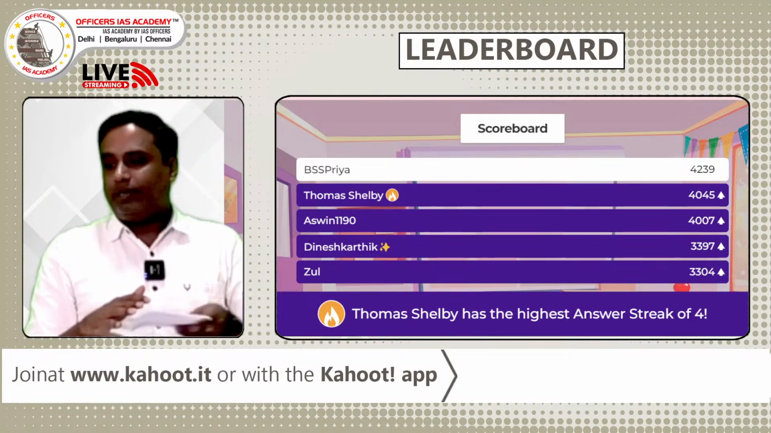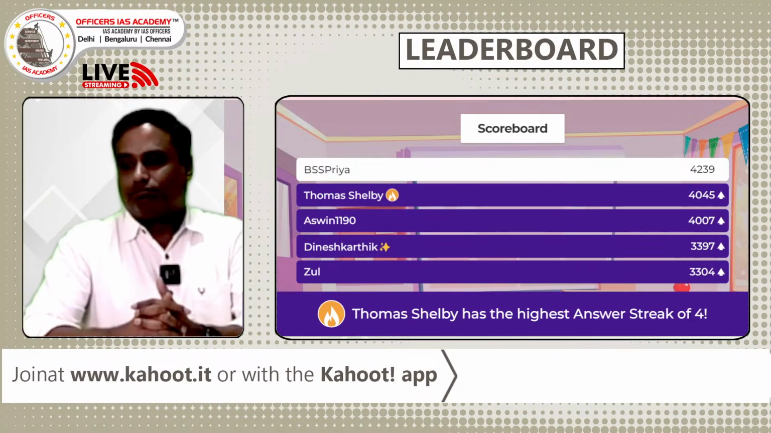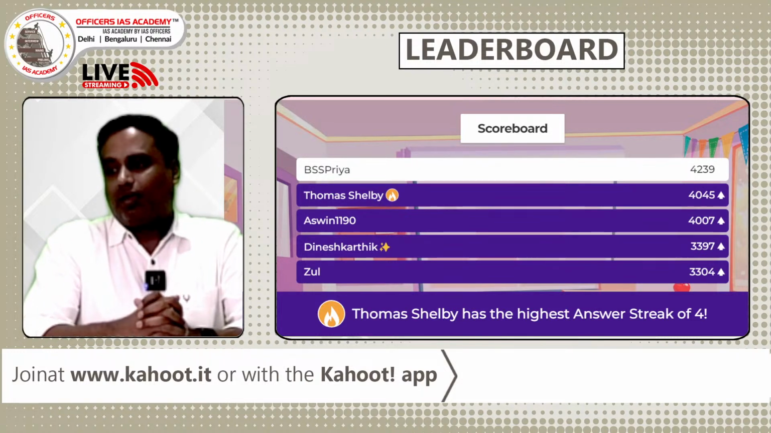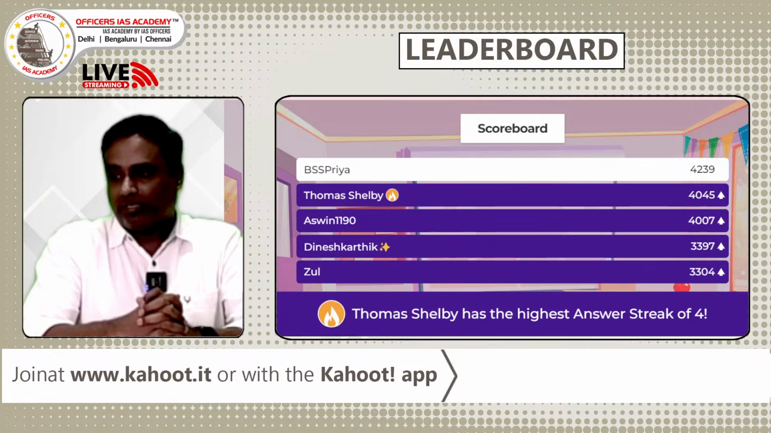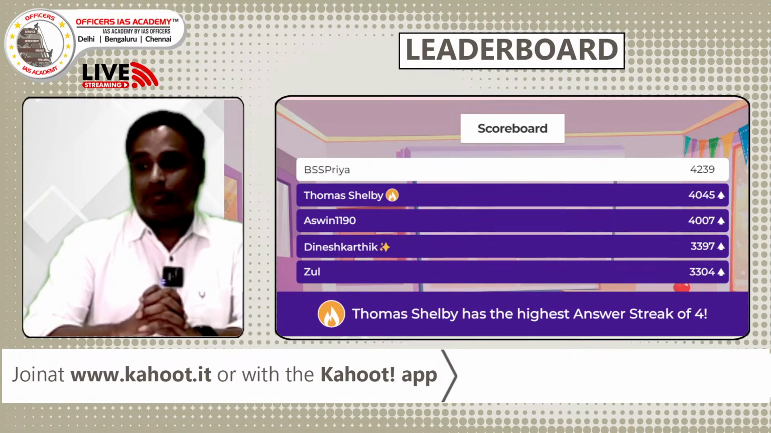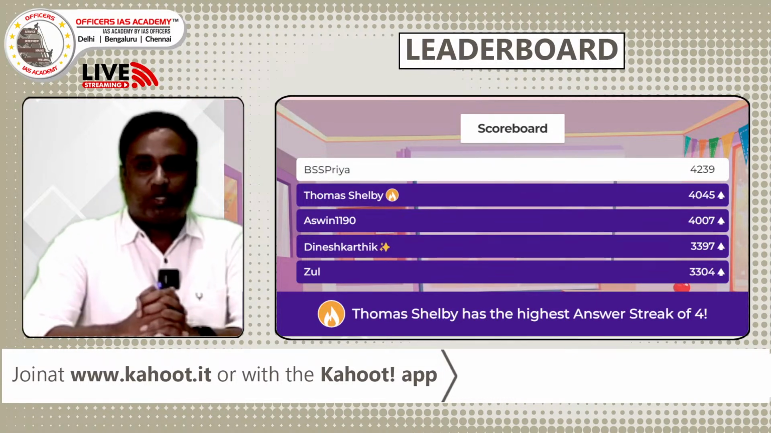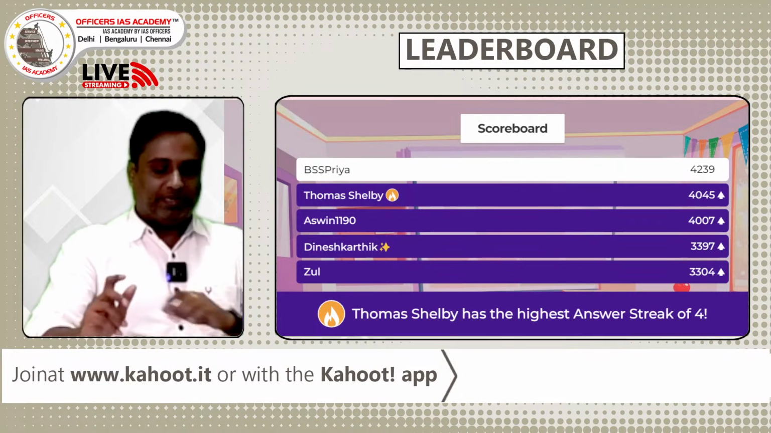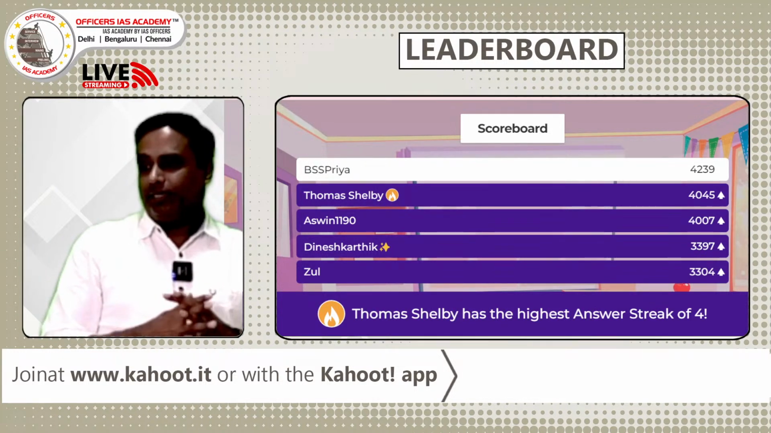Now we look at the leaderboard. Priya retained spot number 1, Thomas Shelby number 2, Ashwin number 3, and Dinesh Karthik. All these 4 are very close, with very small mark differences. And Jewel is number 4. Very important, Thomas Shelby directly entered the second position after climbing four spots. That's great, good competition. Now we go to question number 6.